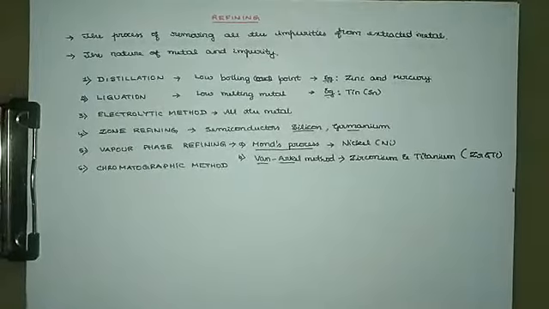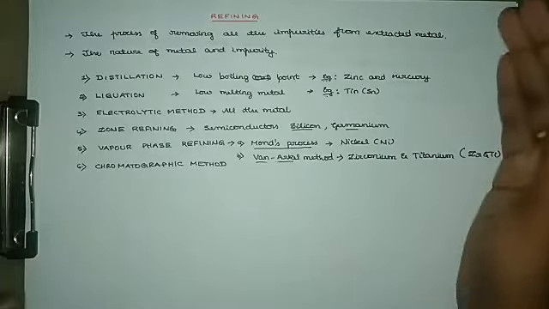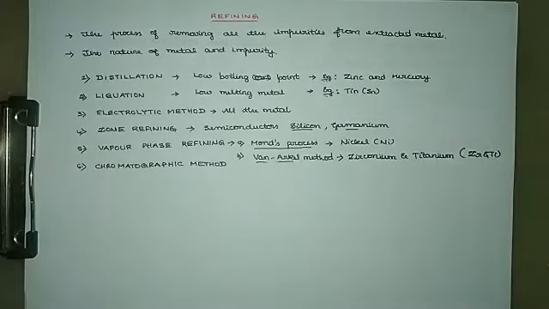For the refining of zirconium and titanium, the Van Arkel method will be used. That we'll try to see with simple equations.